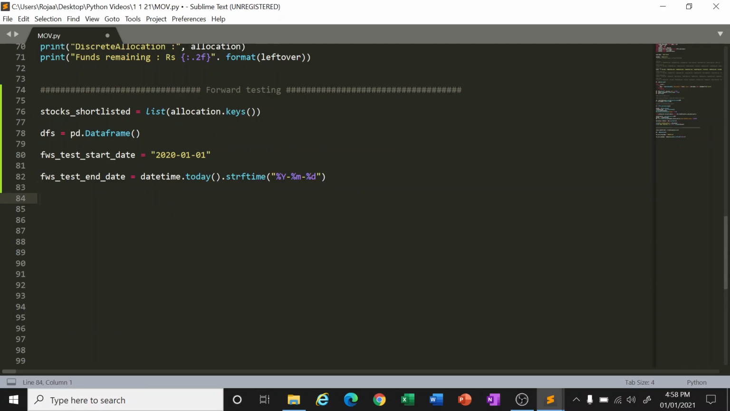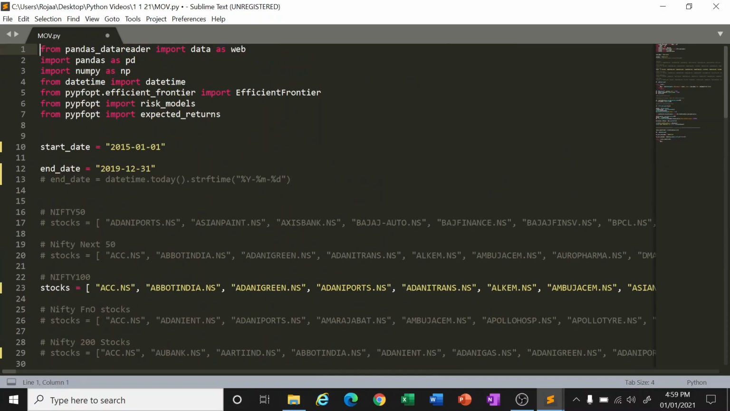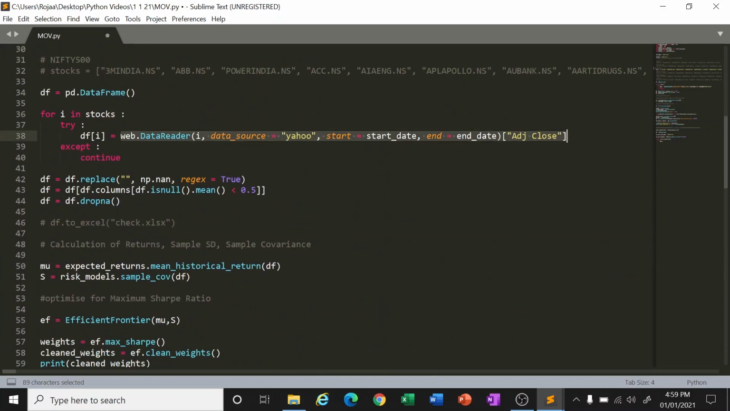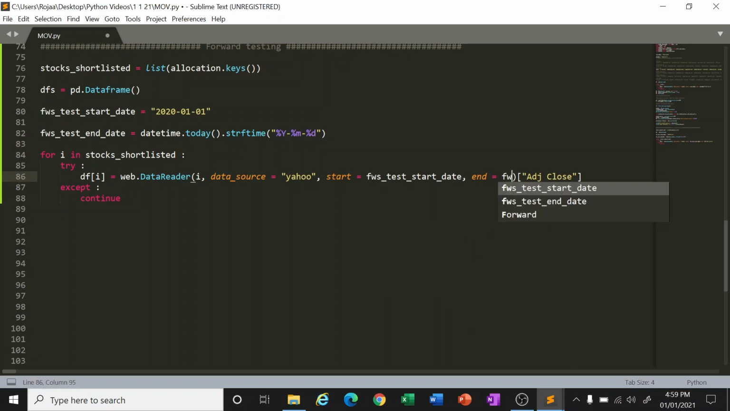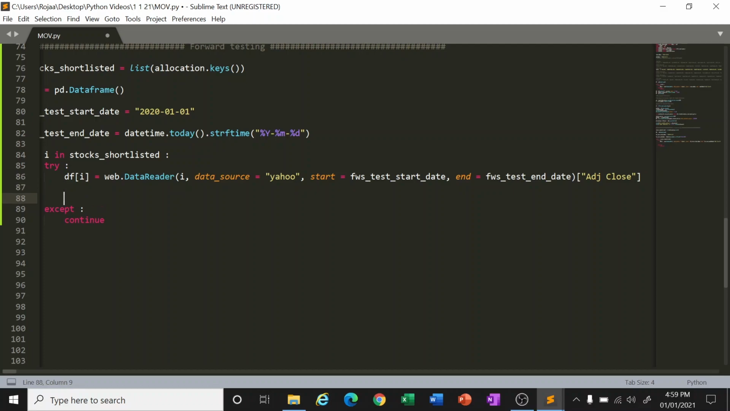Similarly, for i in stocks shortlisted, let Python go one by one and try to get the information. If you could not get it, that's fine. The same thing as it is, you can just copy and paste instead. However here the data source is the same and the start date will be forward test start date, end date will be forward test end date. Nice, right?